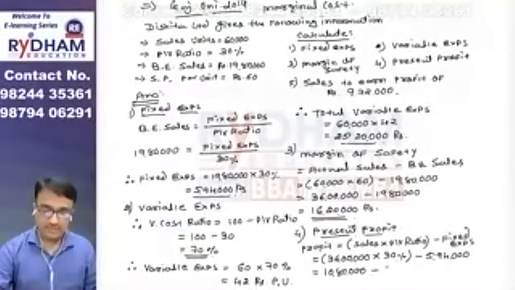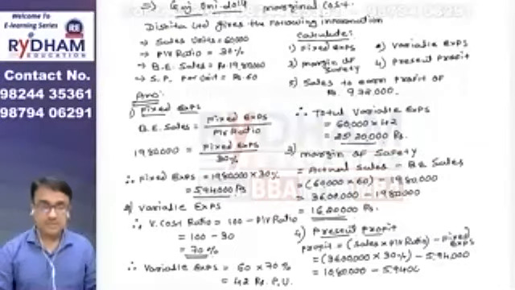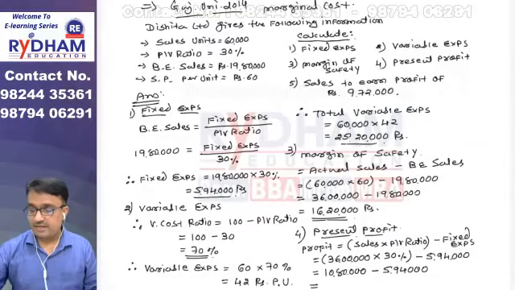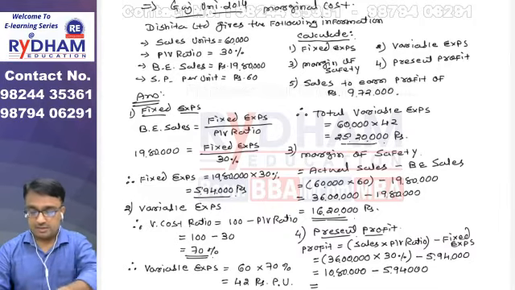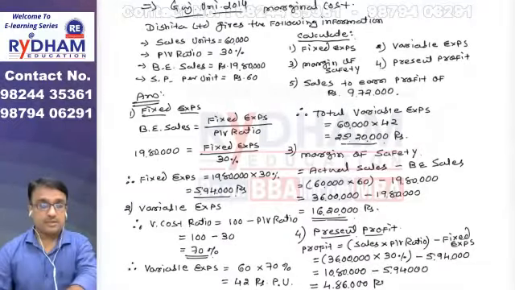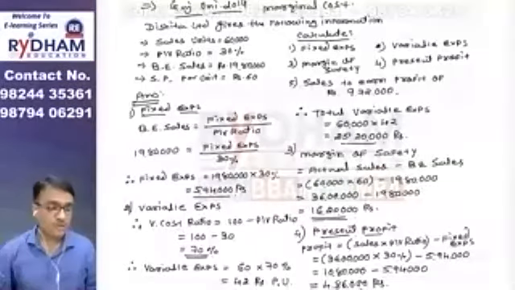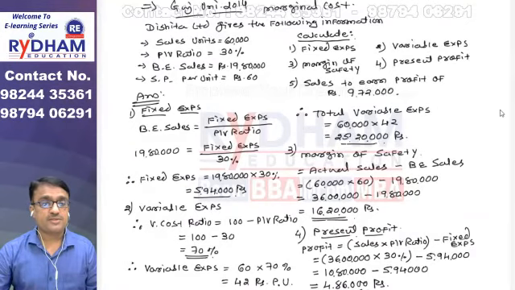Minus 5,94,000 as fixed cost. Your present profit is 4,86,000 rupees. Very good, friends. So the final answer for this present profit is 4,86,000 rupees.